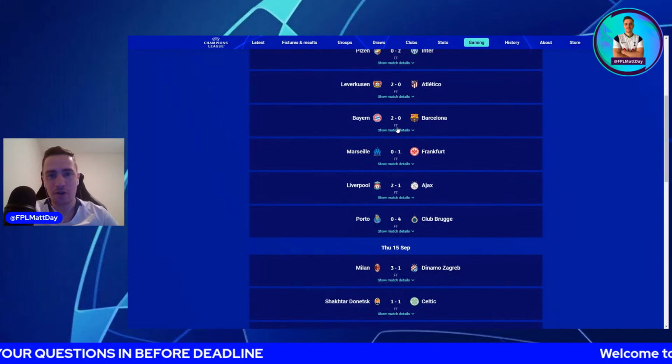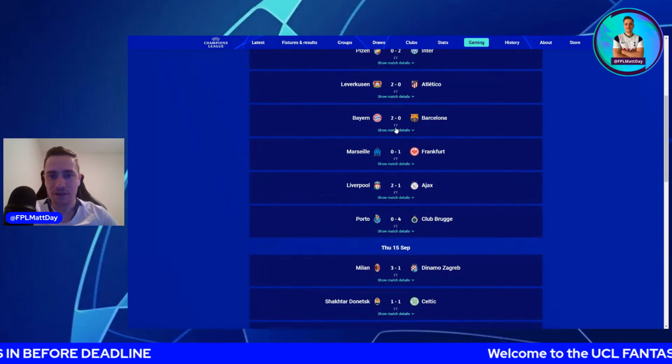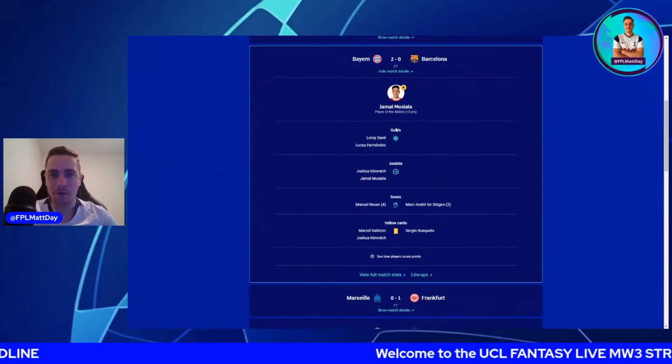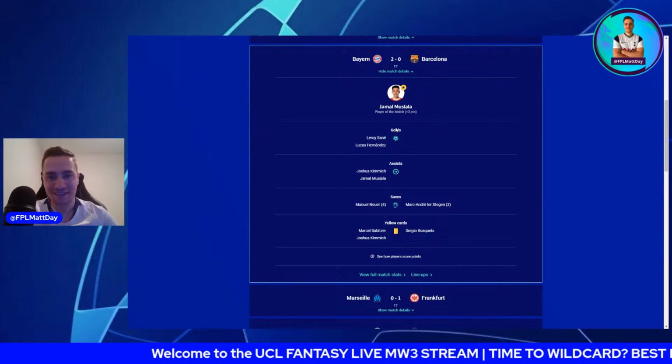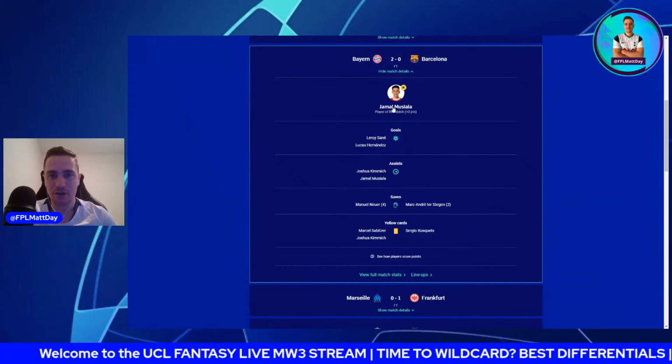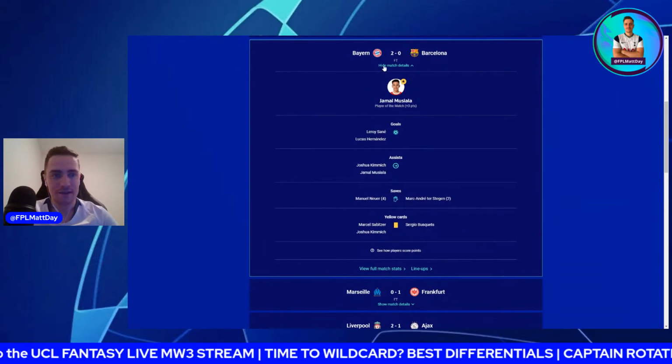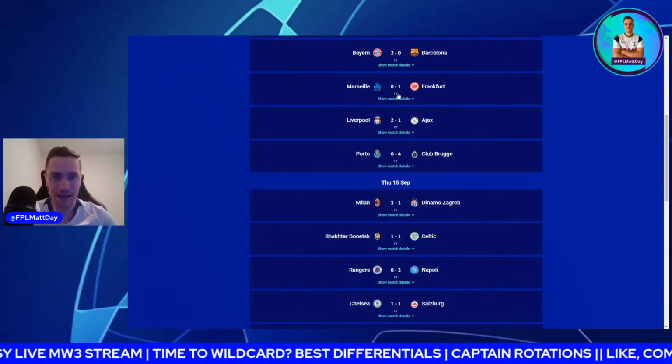Then Bayern Barcelona, the big game of this night, 2-0. Bayern coming out on top. We had Musiala there with the 3 bonus points, got himself an assist. He had a really good game. Robert Lewandowski did not score on his return to the Allianz.